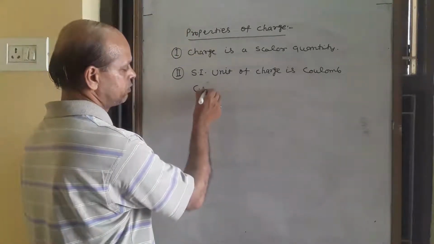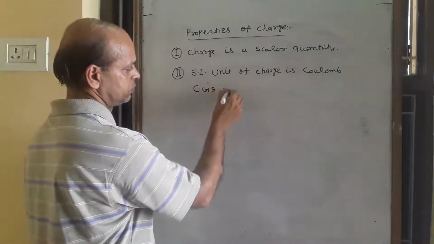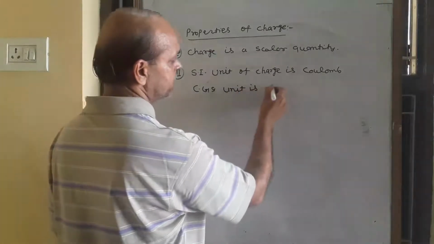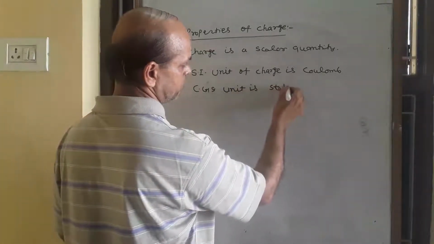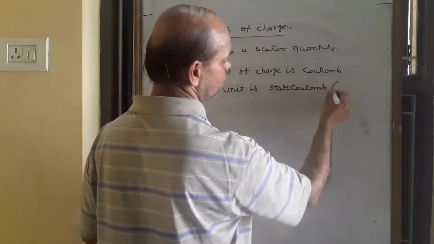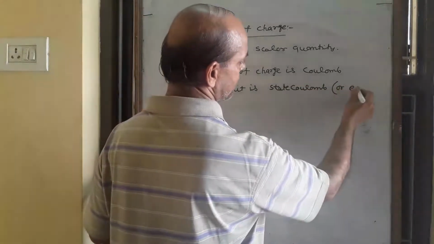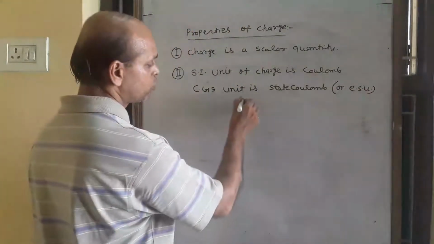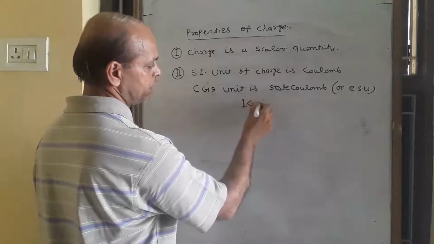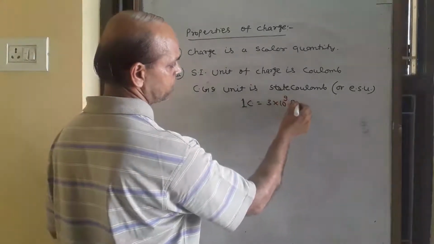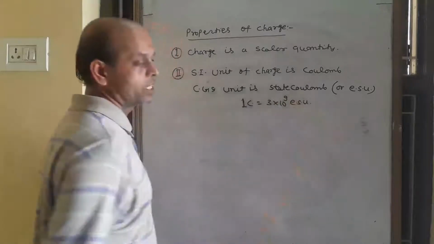CGS unit is statcoulomb, or ESU, electrostatic unit. 1 coulomb equals 3 into 10 to power 9 ESU, electrostatic unit.